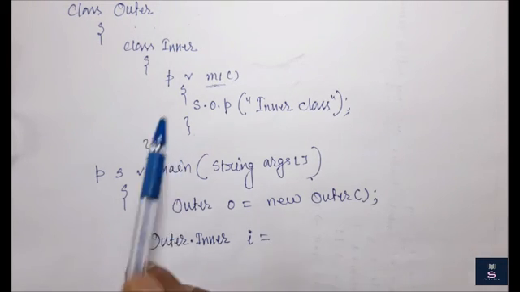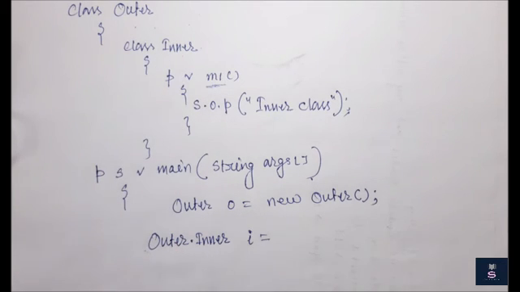Then how do I create this inner class object? We know that if I write new Inner, that new Inner is not associated with this outer. So how can I create it? o.new Inner().